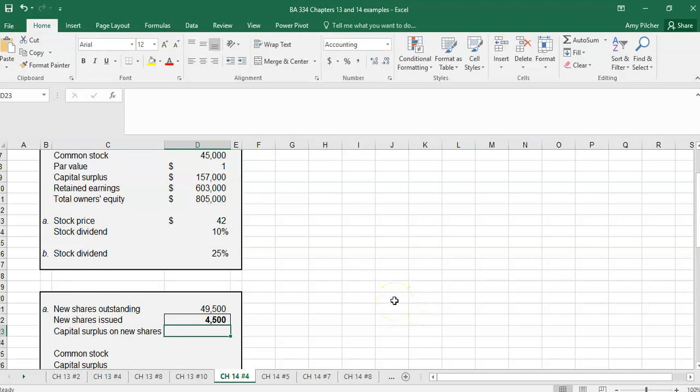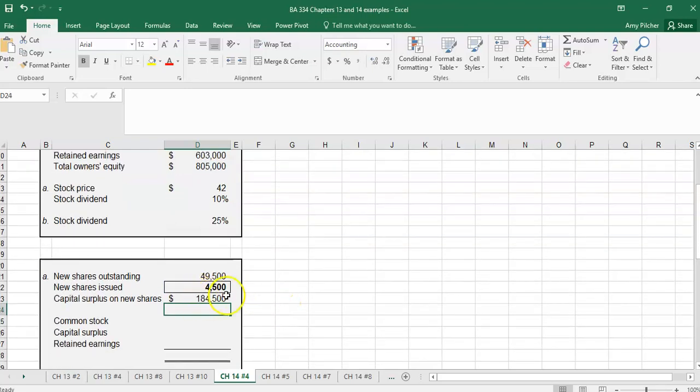The capital surplus on new shares is the number of new shares issued times the price minus the par value. So remember, what goes in our capital surplus or the additional paid in surplus is everything paid over the par value. So we end up with 184,500.